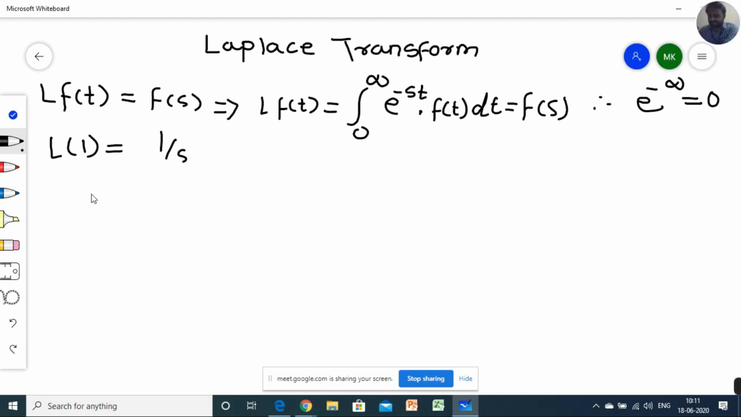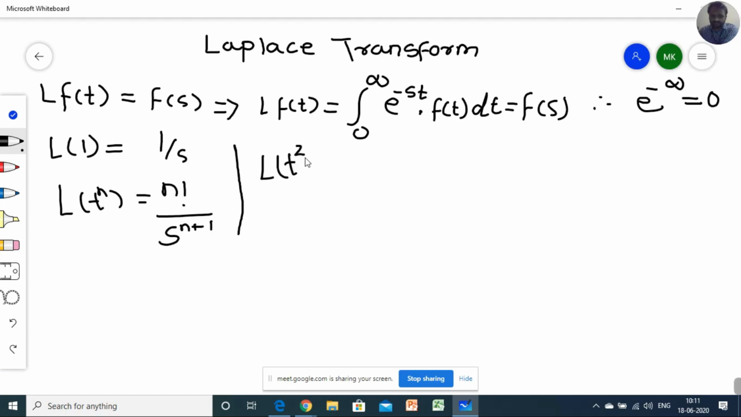I'm just taking Laplace of t raised to n is equal to n factorial upon s raised to n plus 1. This is a standard definition, a standard formula. Whenever we have to calculate Laplace of t raised to n, you have to use this directly. For example, if I have to calculate Laplace of t square, you can use this directly, but this has come from this same formula.